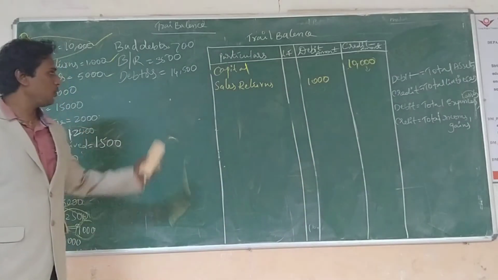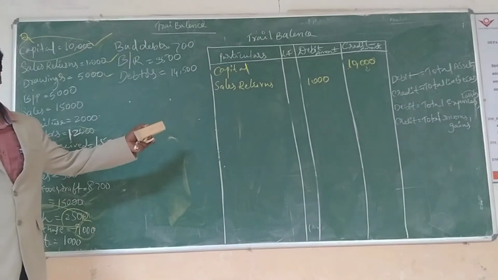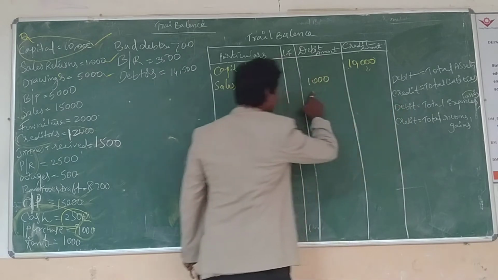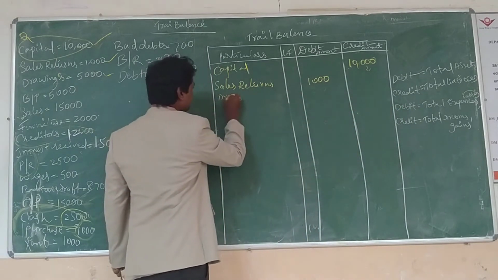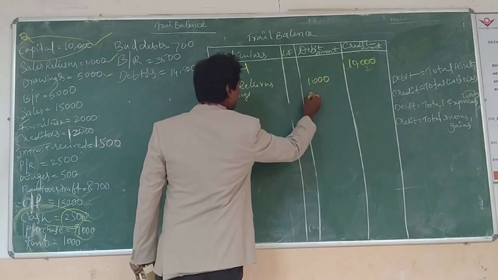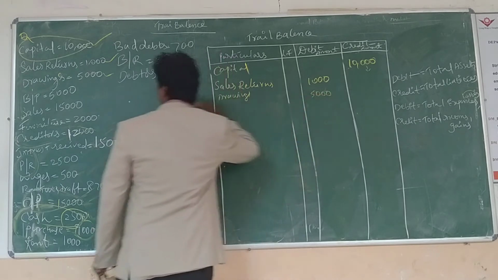Drawing is an expense. Now, does drawing go to the debit side or credit side? Total expenses and losses go to the debit side. Drawing is how much? 5,000. Next, drawing is over.